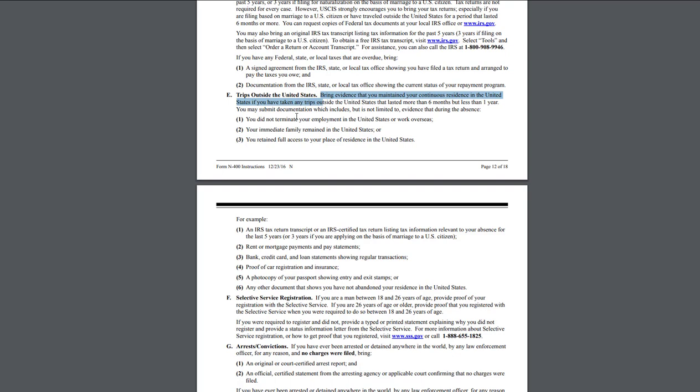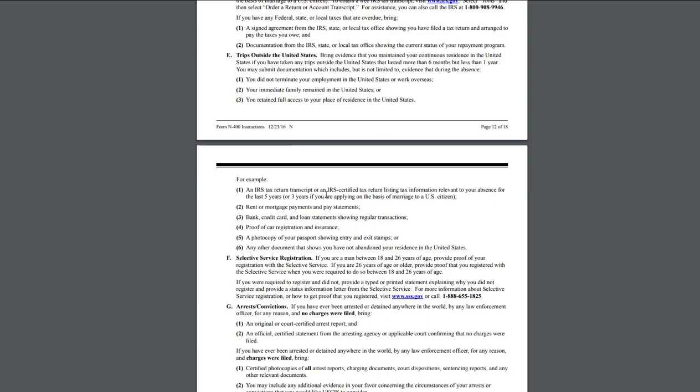It's very important. Like I said, I already recommended before: try to avoid those trips until you get citizenship, just in case. But if you did have those trips, try to collect as much information as possible. And it can be bank and credit card payments, proof of car registration, insurance, and all of these things that I have listed. This is a very important section for you if you did go outside of the United States.